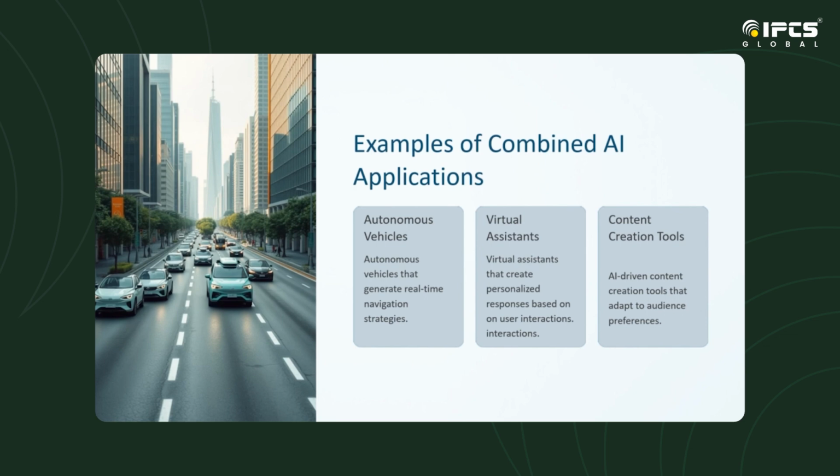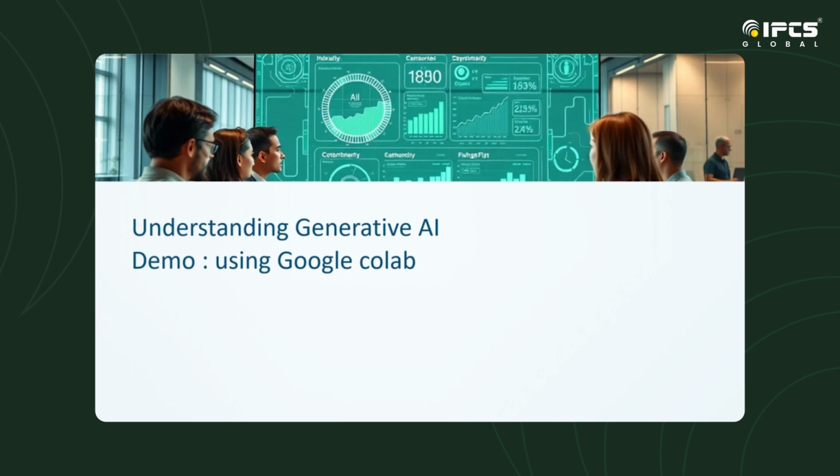So imagine an AI-powered doctor assisting with diagnostics, using generative AI to create reports while agentic AI suggests treatment plans. This is the future of AI. In the next section, we will go to understanding generative AI by demonstration. I will give an example using diffusers and transformers with Python in Google Colab.